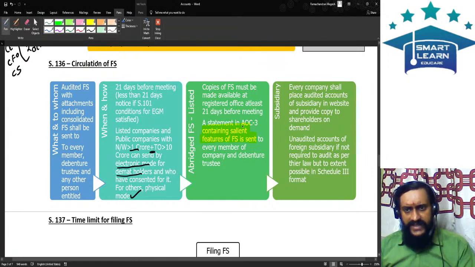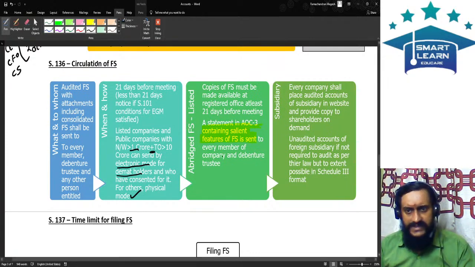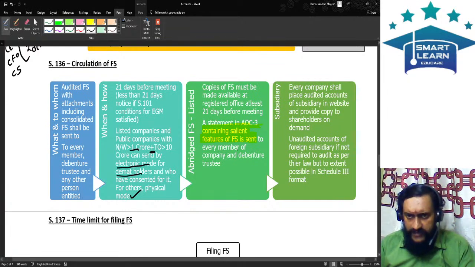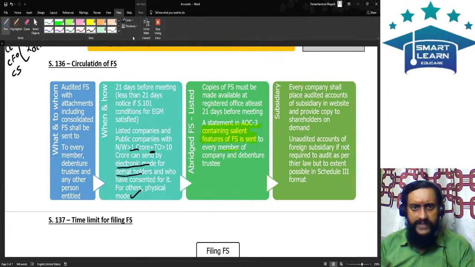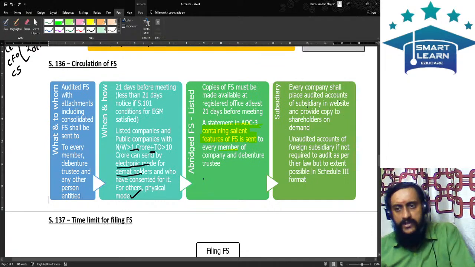So the abridged financial statements, which means a statement containing all the salient features of the financial statements, should be sent to the ROC. That should be sent to every member, and also to the company as well as to the debenture trustee. To these persons it should be sent. Now, every company shall place the audited accounts of the subsidiary on the website, and it should also provide a copy to the shareholders on demand.